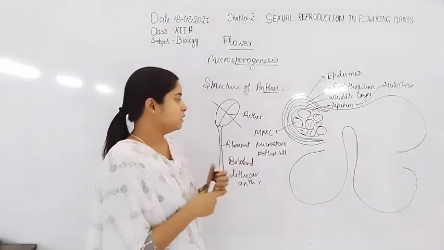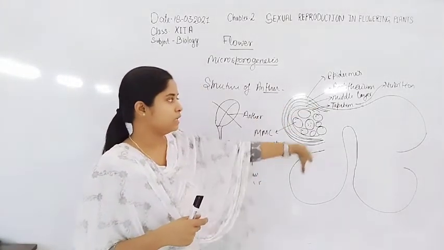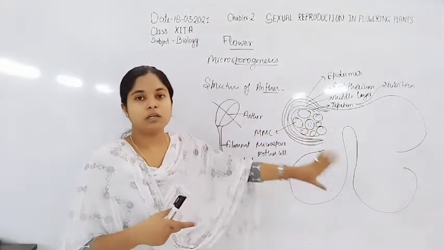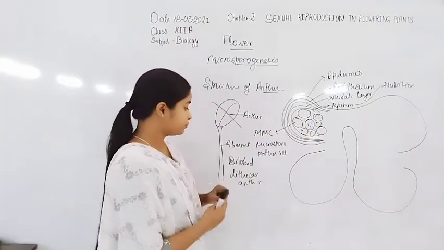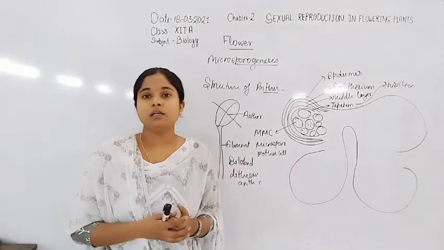Inside these 3 or 4 layers, the microspore mother cell is protected in the chamber of the anther.